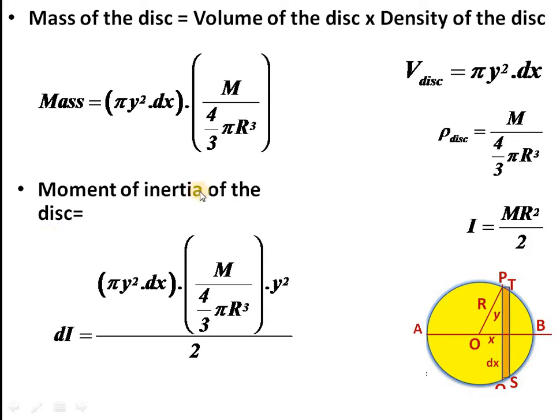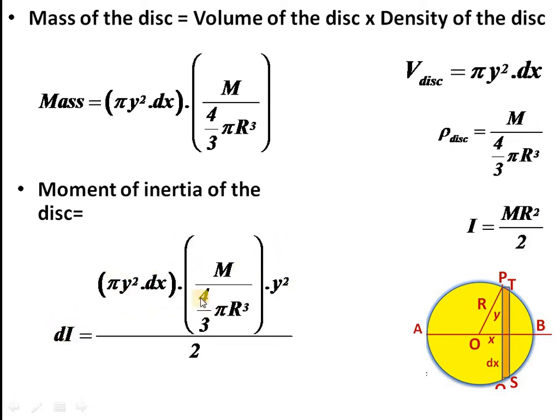So what about the moment of inertia of the disk? The moment of inertia will be equal to mass, that is volume into density, into y square, that's the radius square, divided by 2. We have used the standard formula mr square by 2 in which these are substituted.